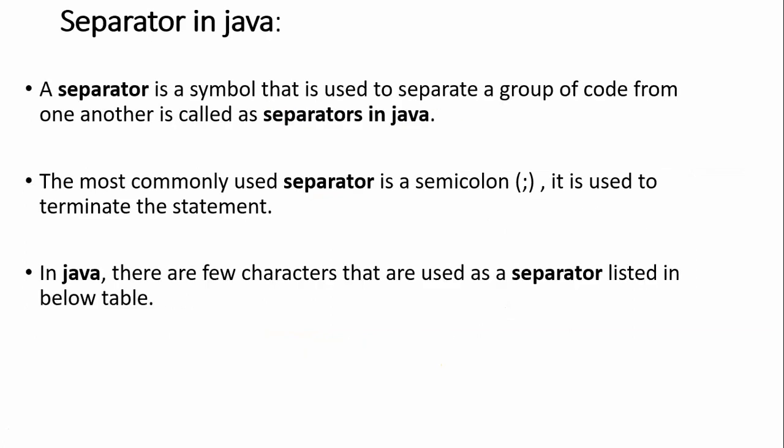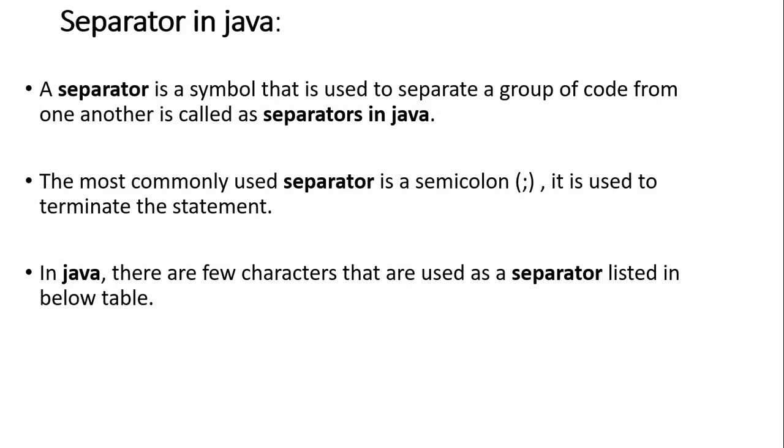And the next token is a separator. A separator in Java is just a symbol that is used to group one part of the code from another group, that is, simply separating. Any part of the code can be separated from another part. The most commonly used separator is the semicolon. You already know well about the semicolon in programming languages. It is used to terminate a statement.